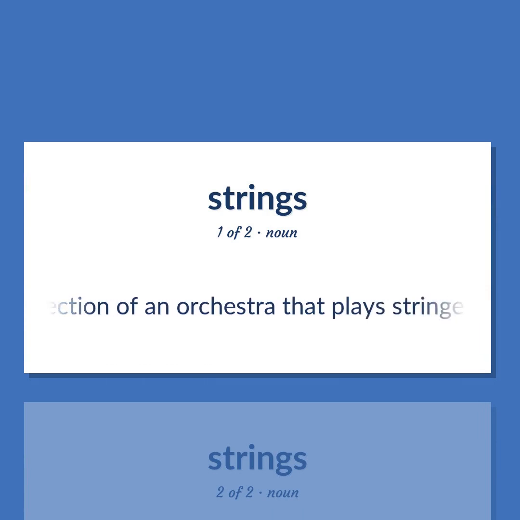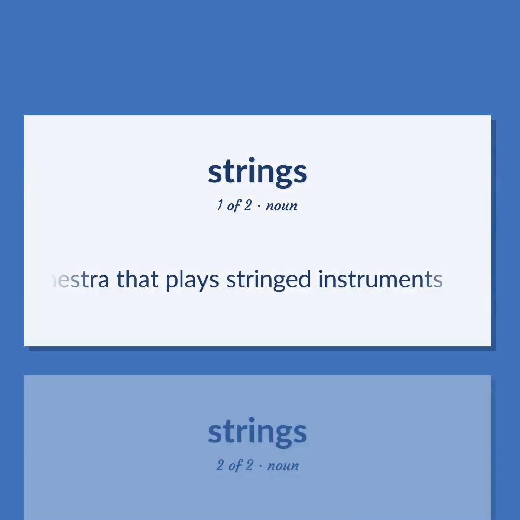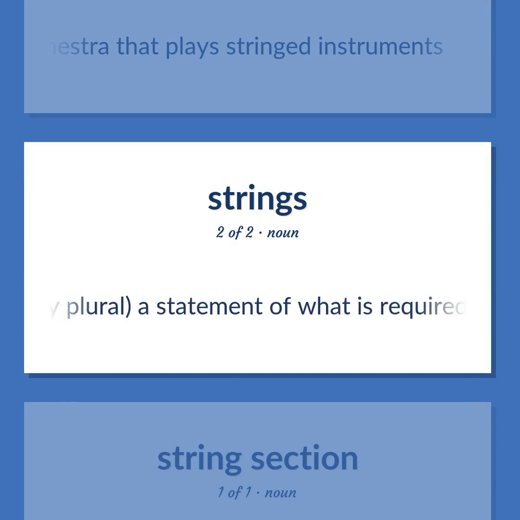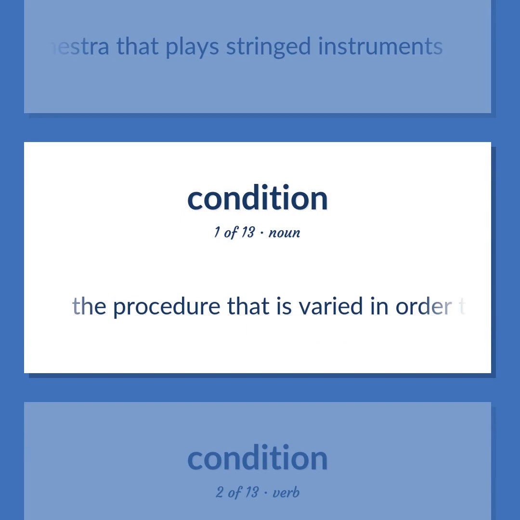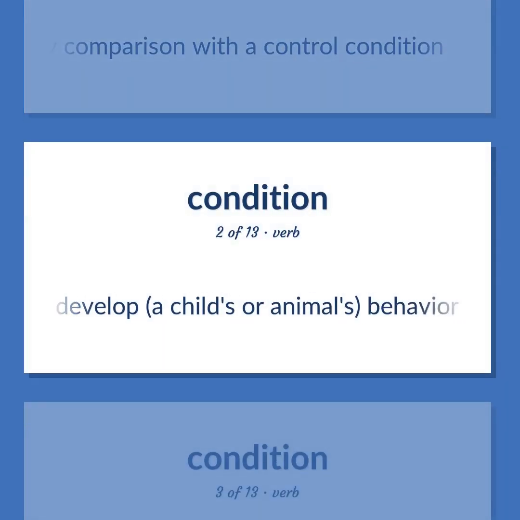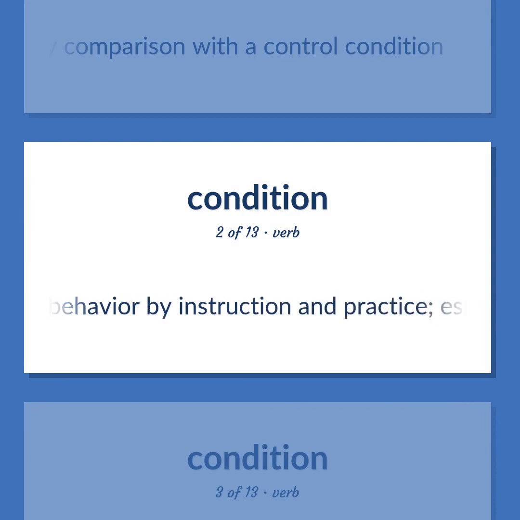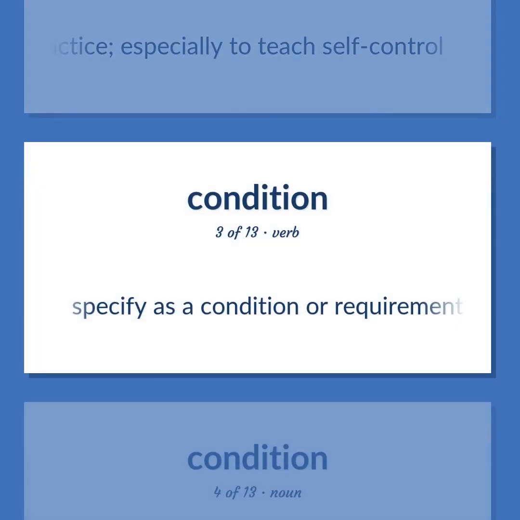The section of an orchestra that plays stringed instruments. Usually plural, a statement of what is required as part of an agreement. The section of an orchestra that plays stringed instruments. The procedure that is varied in order to estimate a variable's effect by comparison with a control condition. Develop a child's or animal's behavior by instruction and practice, especially to teach self-control. Specify as a condition or requirement in a contract or agreement. Make an express demand or provision in an agreement.